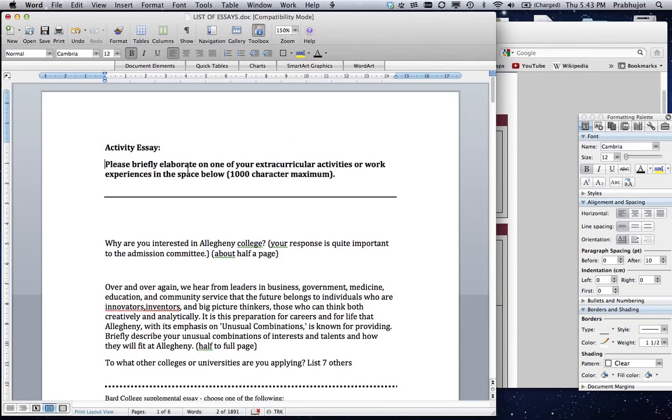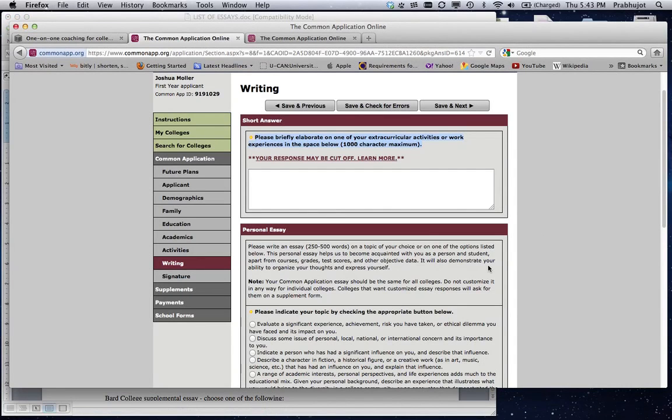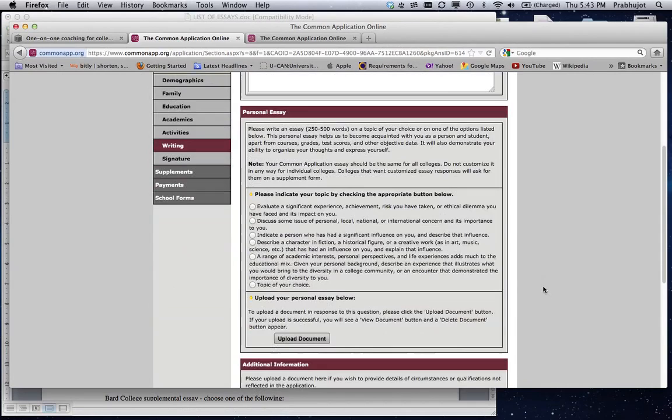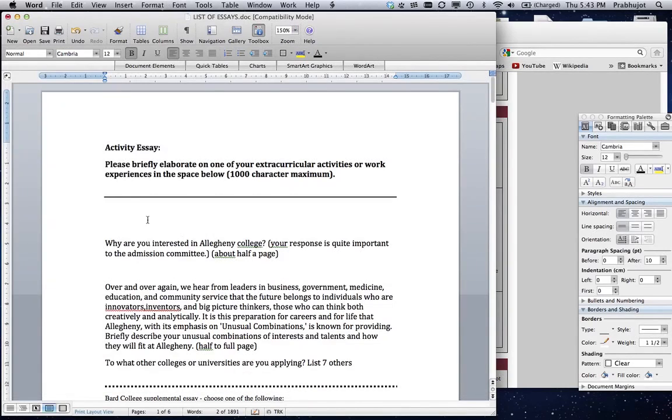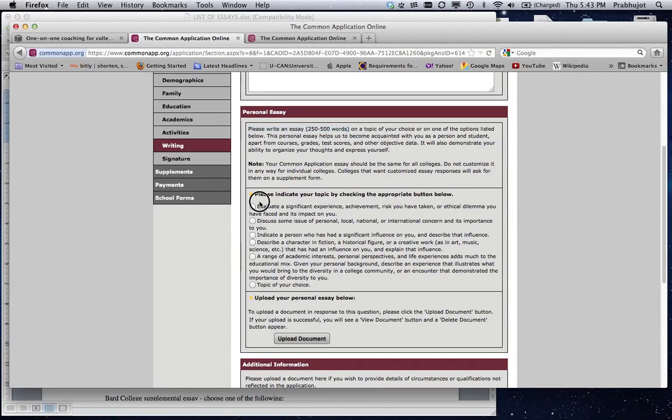That's one of the things I'm going to have to write. And then we have the main essay, which is 200 to 500 words. Want to remember that. And these are the topics.